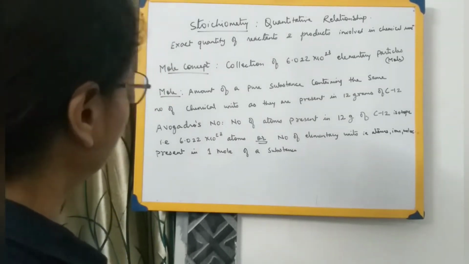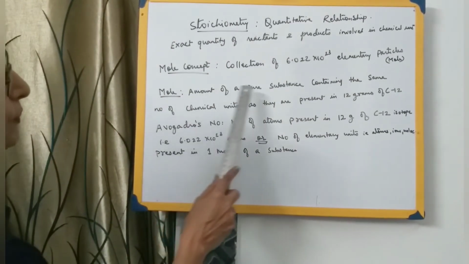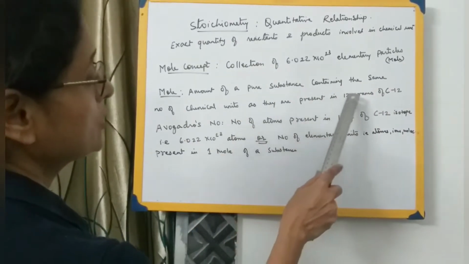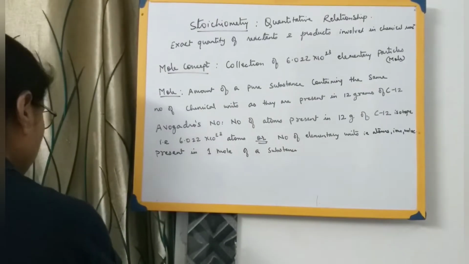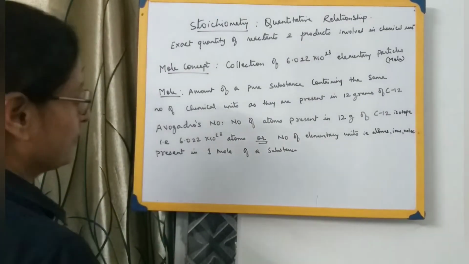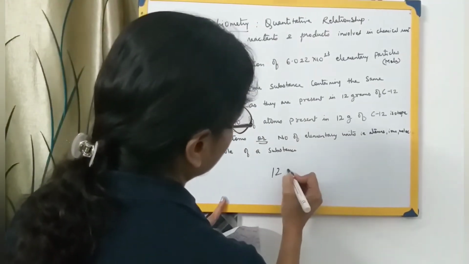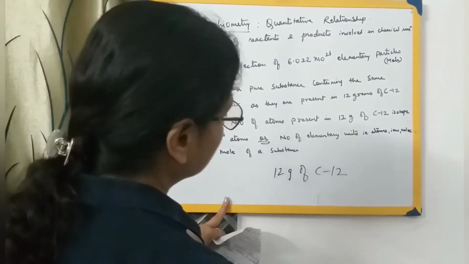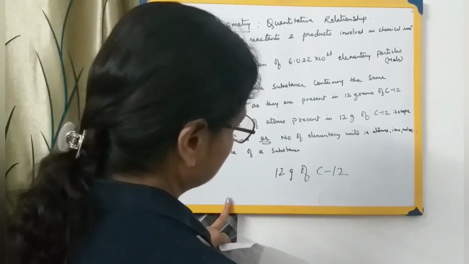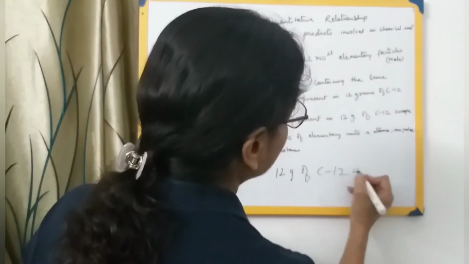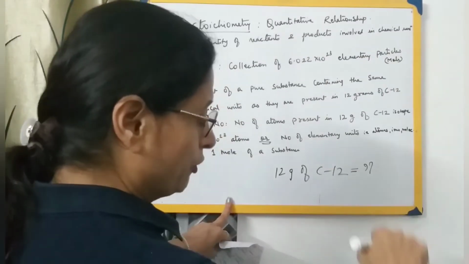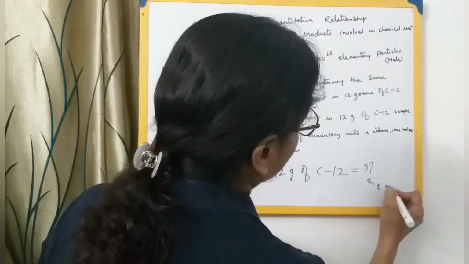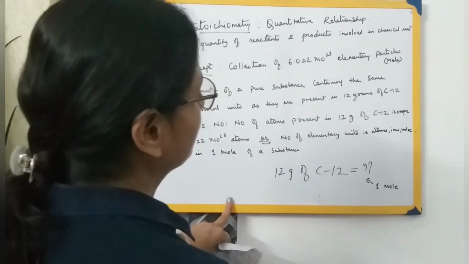We can also define mole as the amount of a pure substance containing the same number of chemical units as are present in 12 grams of carbon 12. What does it mean? You take 12 grams of carbon 12. When you take 12 grams of carbon 12, there are some particles present in it. Those many particles present in it make 1 mole.